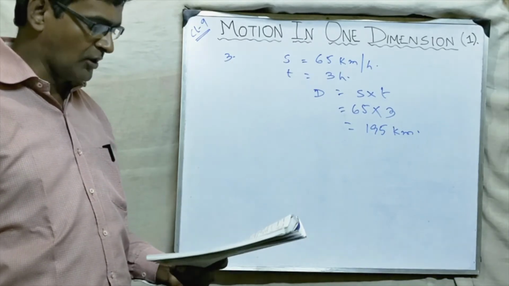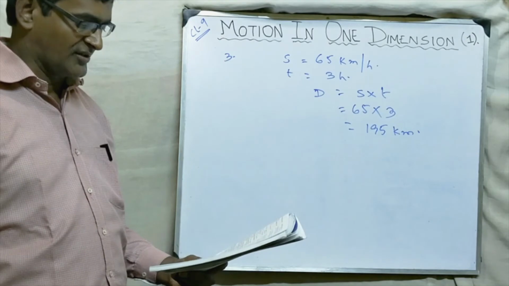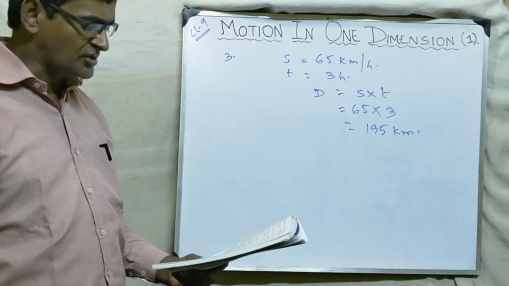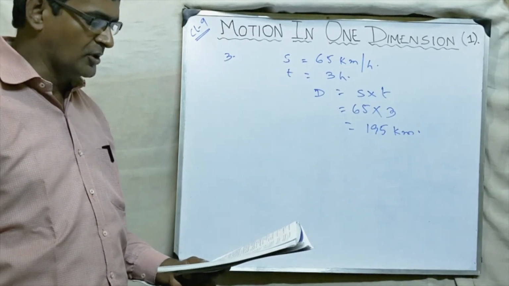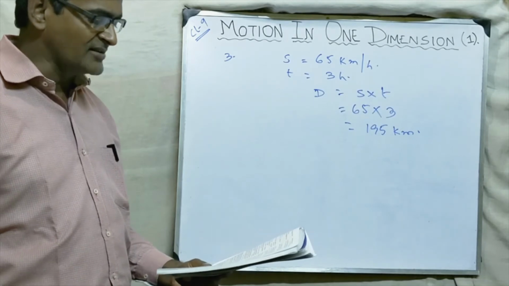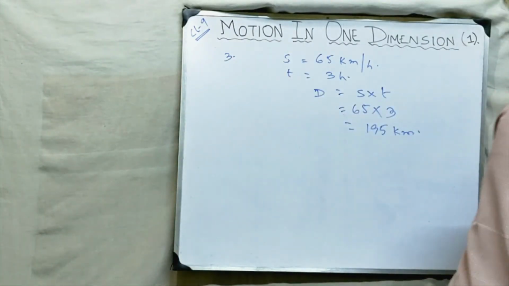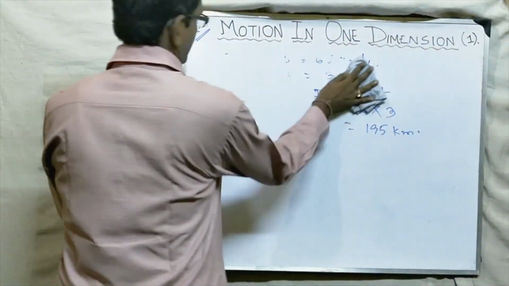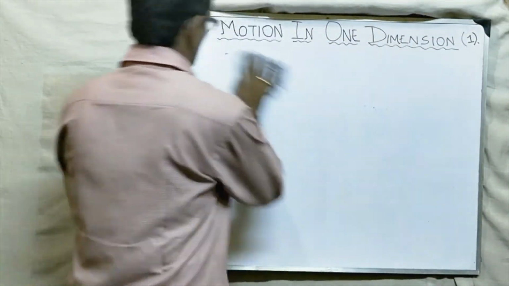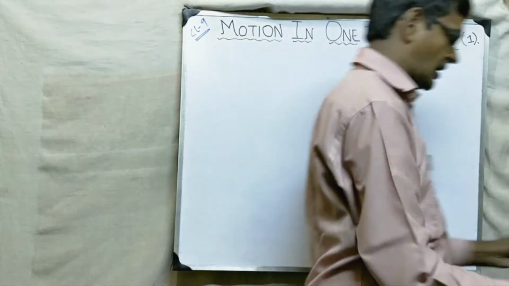Okay, we'll do one more sum. Question number 6. A car travels first 30 km with a uniform speed of 60 km per hour and the next 30 km with a uniform speed of 40 km per hour. Okay. Try to understand the sum. What is the average speed of the car?